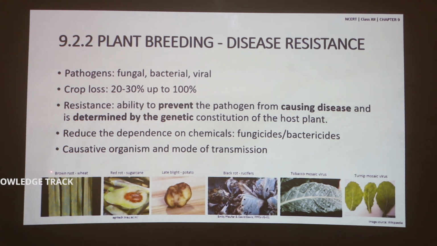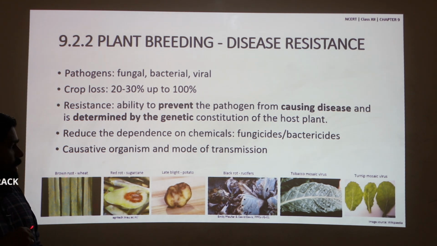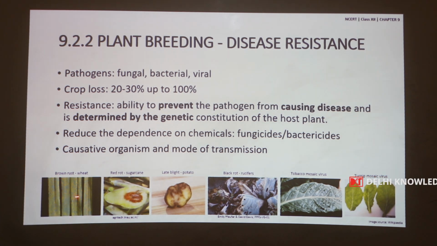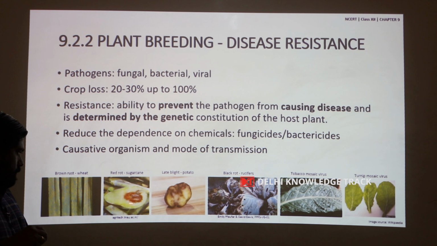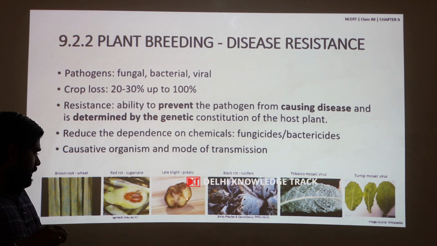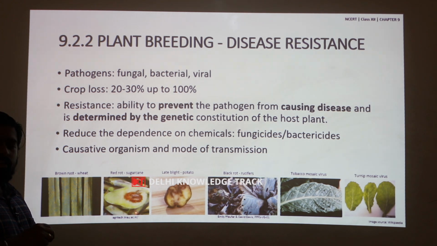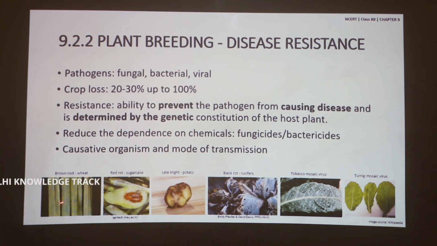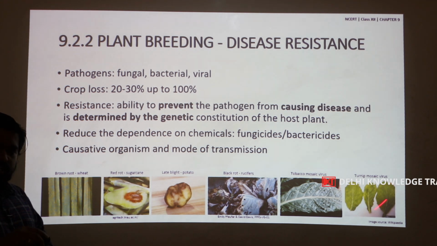So, why are these pathogens bothering agriculture? It is because in the case of red rot of sugarcane and late blight of potato, the pathogen consumes the economical part of the crop which otherwise is consumed by humans, whereas in the case of other diseases, the brown rust in wheat, black rot in crucifers, tobacco mosaic virus, turnip mosaic virus, they reduce the green cover of the leaves.